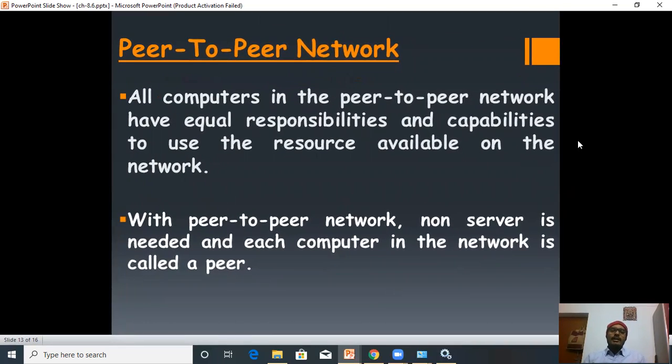Next point, all computers in the peer-to-peer network have equal responsibility and capability to use the resources available on the network. But in the case of the client-server model, only the server has the power. In the peer-to-peer model, each and every computer has equal responsibilities and capabilities to use the resources available on the network. Next point, with a peer-to-peer network, no server is needed, and each computer in the network is called a peer.